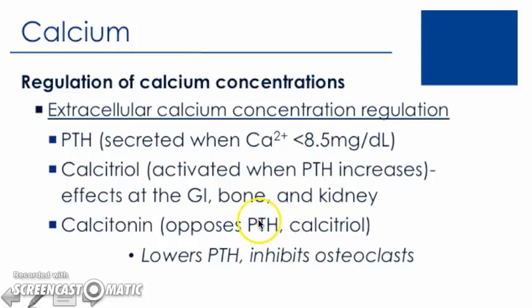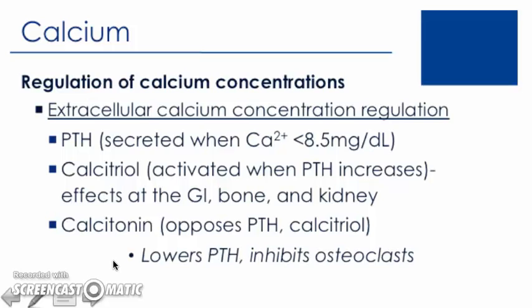Calcitonin opposes PTH and calcitriol, becoming more active when serum calcium goes above approximately 10 milligrams per deciliter, so if calcium levels become too high. We're going to see in more detail the effect of PTH, calcitriol, and calcitonin on serum calcium levels when we discuss vitamin D.